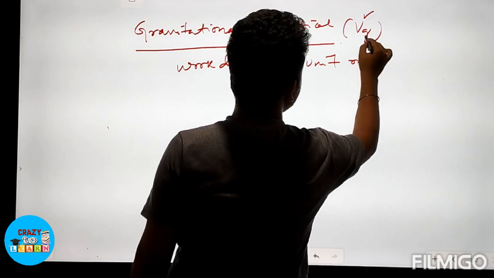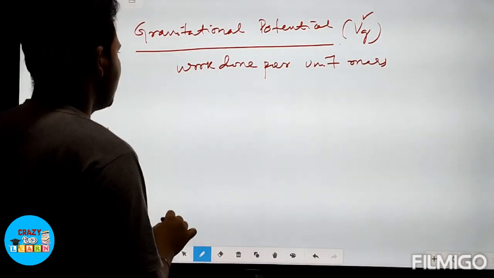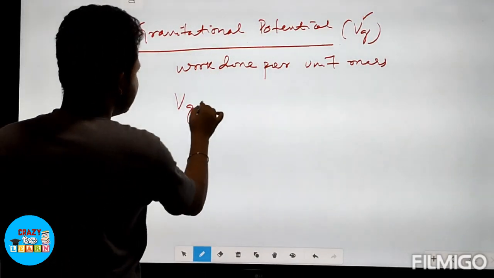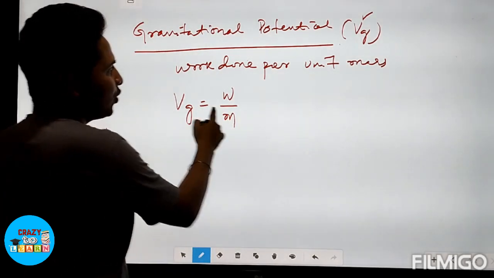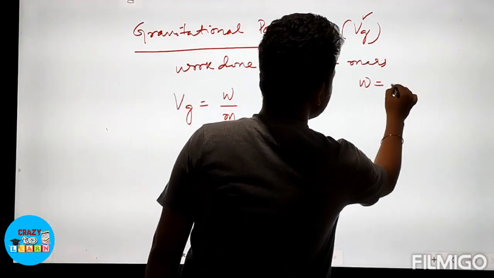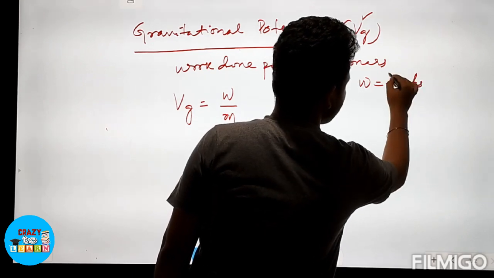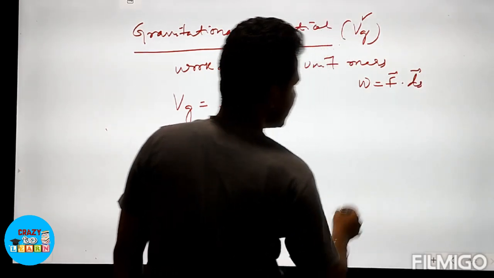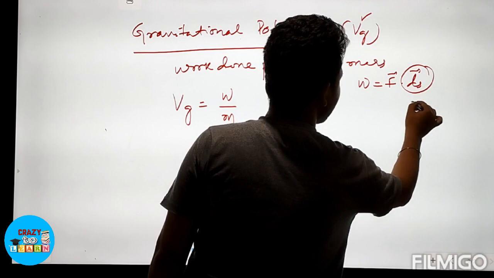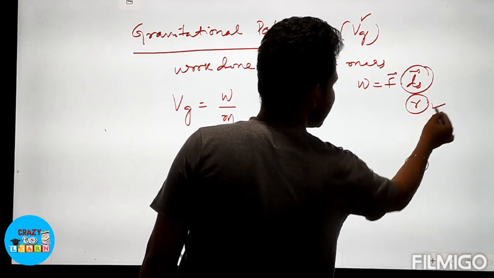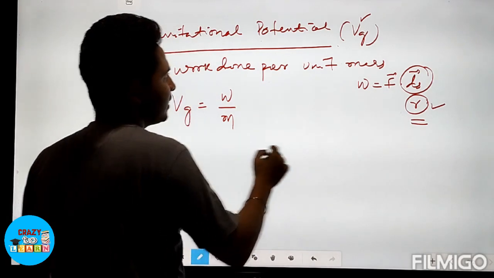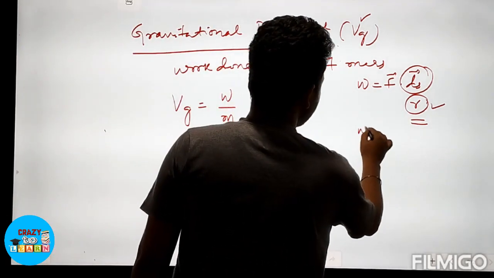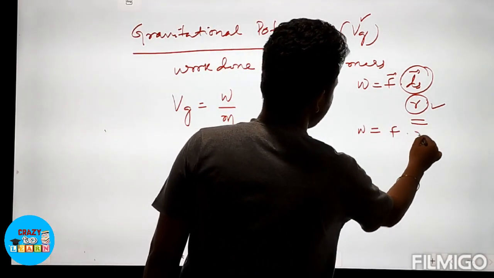V for potential, G for gravitational potential. Okay, so this Vg is equal to W by m, and we know that the work done W is equal to F into ds, force into displacement. So in the displacement we can take it as distance, which here we are taking as r. Okay, so we can write W is equal to F into r.